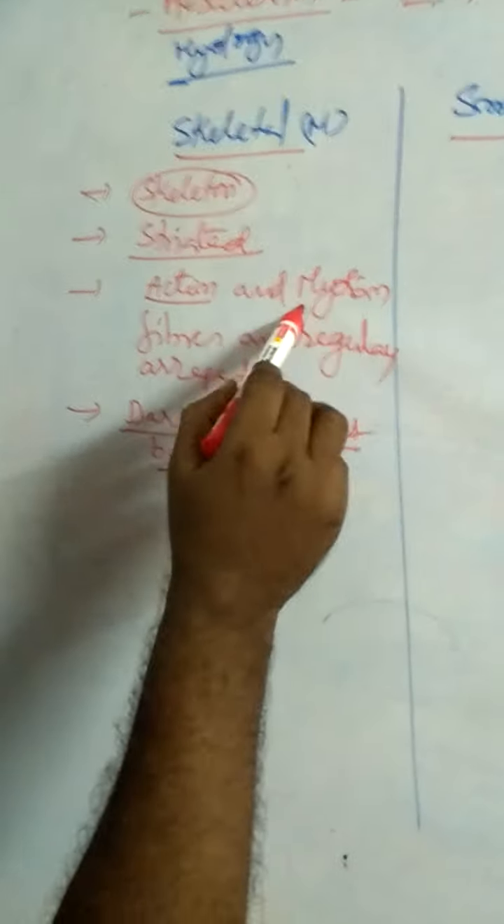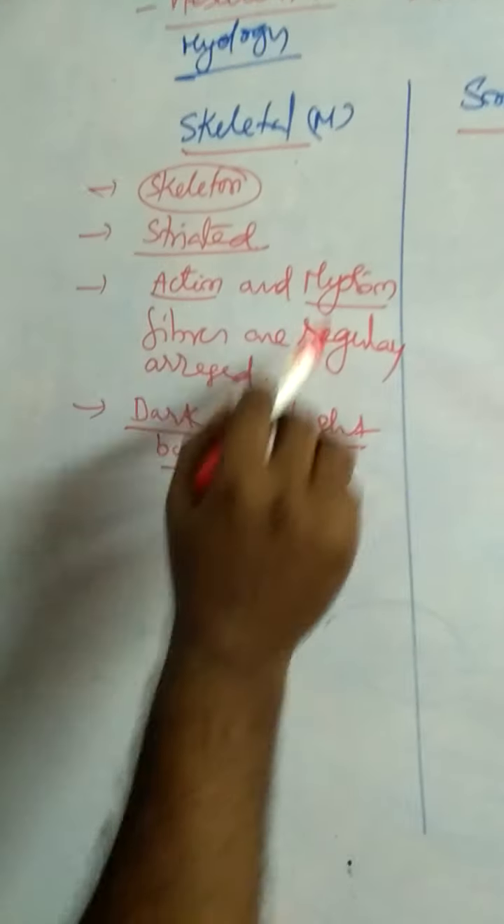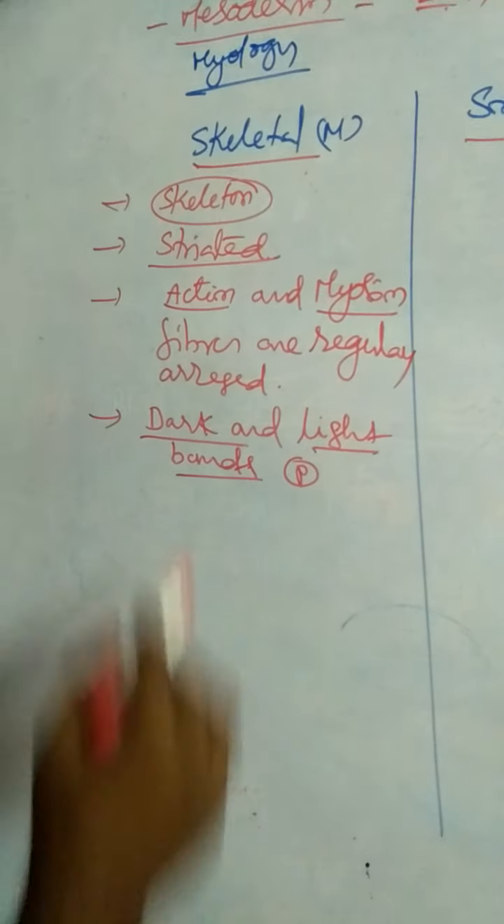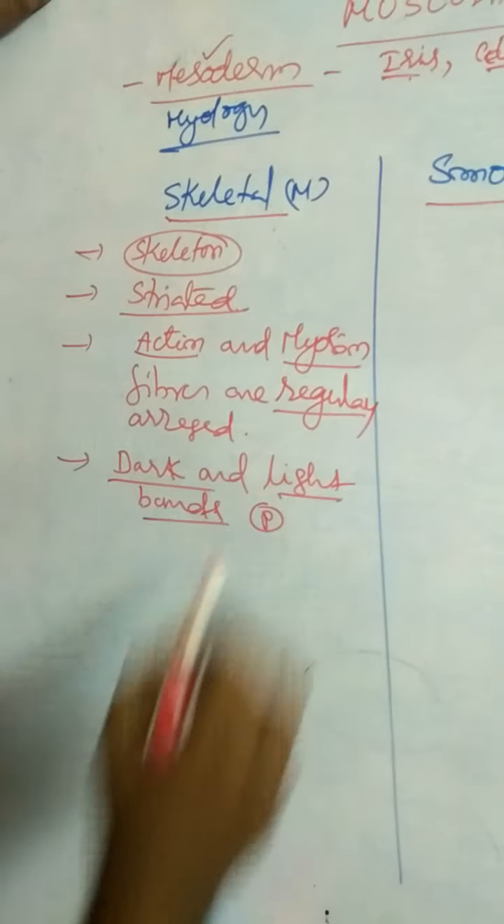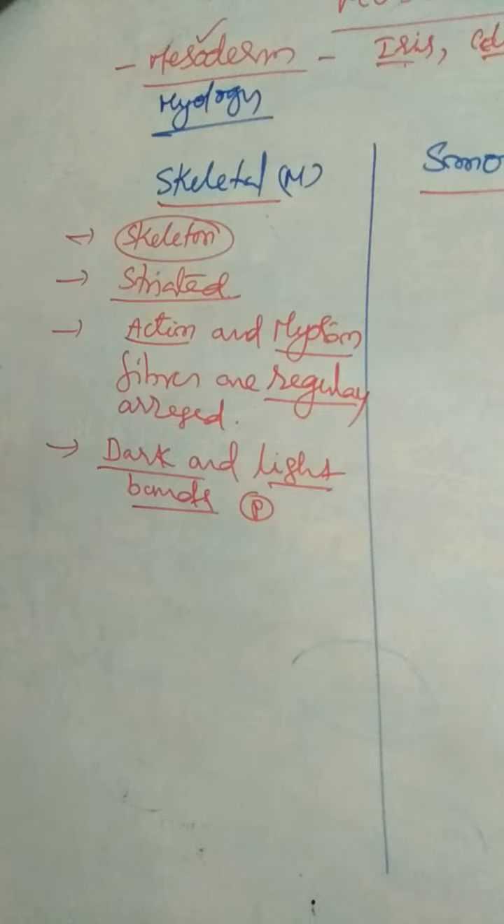In striated muscles, actin and myosin. Actin means thin filament. Myosin, thick filament. Thin and thick filaments are regularly arranged. Hence the appearance of dark and light bands.